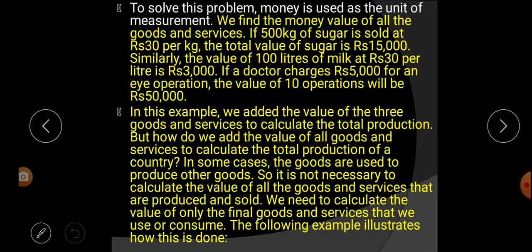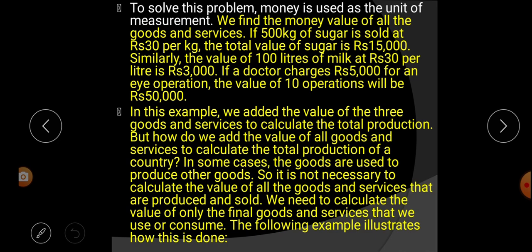Listen carefully. To solve this problem, money is used as the unit of measurement. We know from the above paragraph that knowing the total value of the economic production in the country is a very difficult task. Why? Because different kinds of things are manufactured or produced and they are measured in different units. Some are in kilograms, some are in liters and some in other units. So it is very difficult to count the total income or the total economic activities of the country.